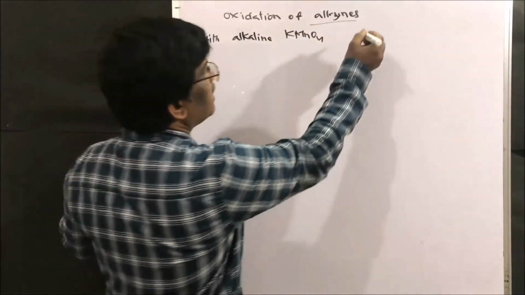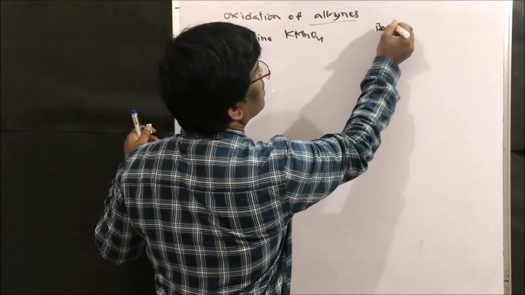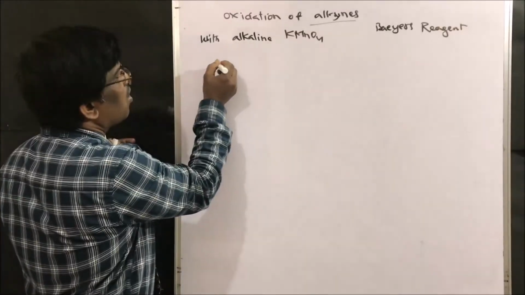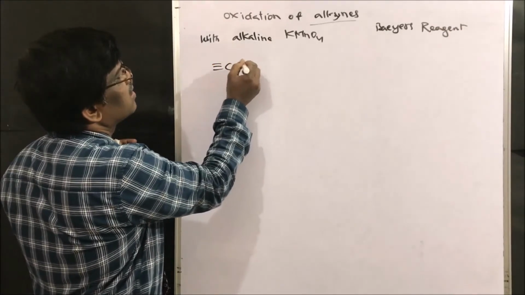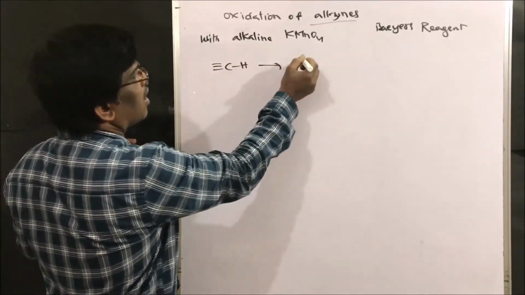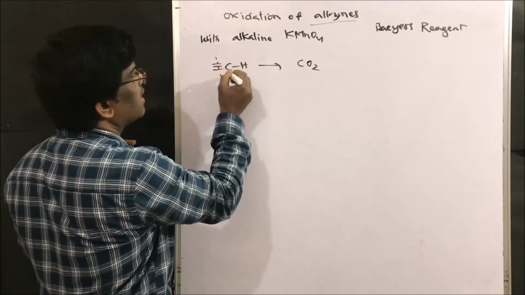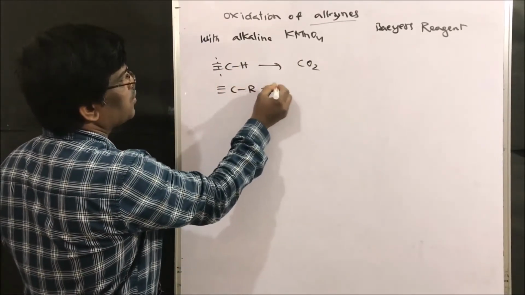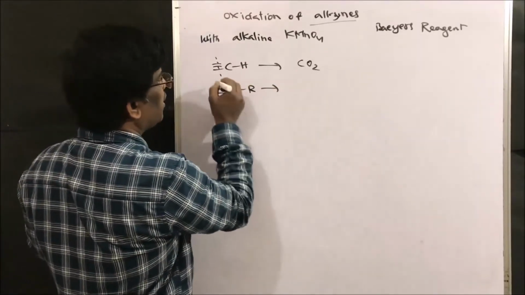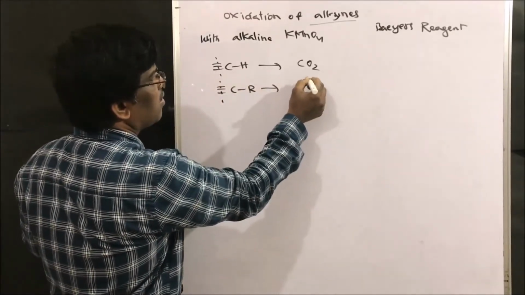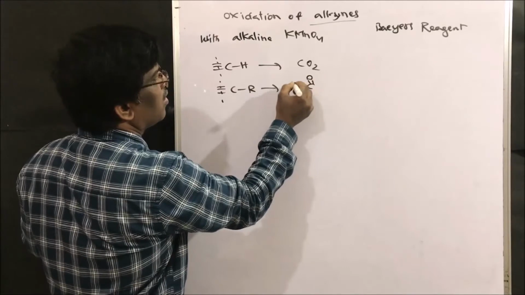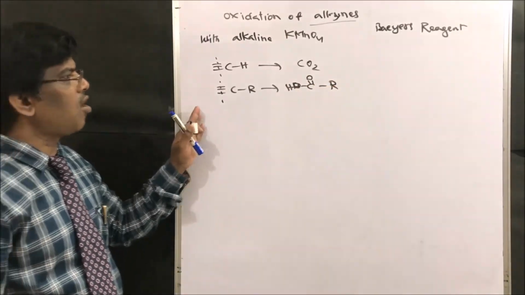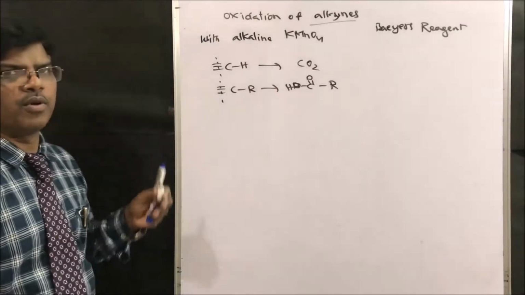Dear friends, Baeyer's reagent, under strong alkaline conditions, gives carbon dioxide on this side, or when it is substituted like this, it is going to give R C double bond O OH, an acid. Yes friends, this is the common trend. Let us take some examples and see.